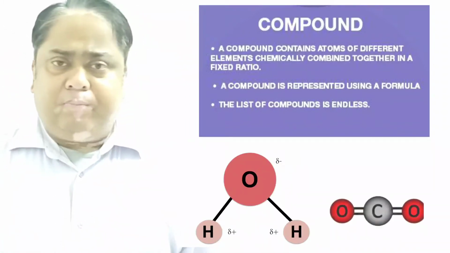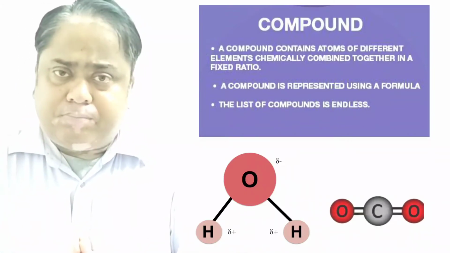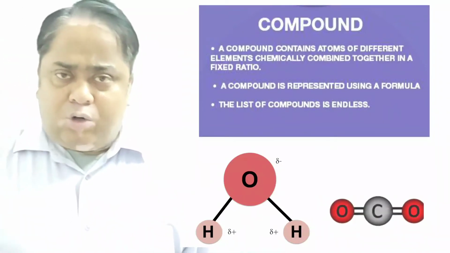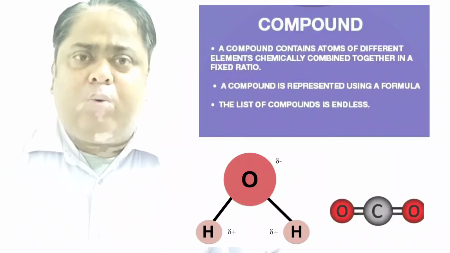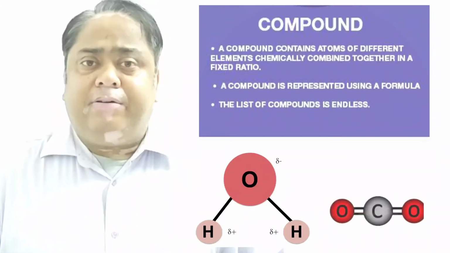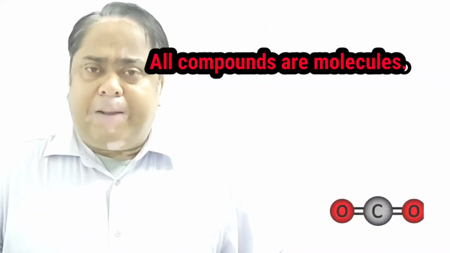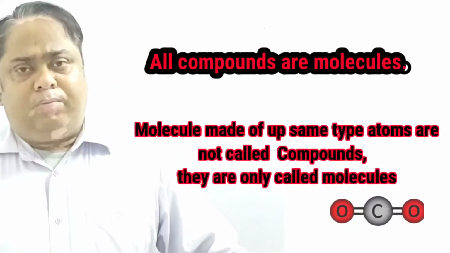If a carbon atom and oxygen atom combine, they form carbon dioxide. Nitrogen and hydrogen combine to form ammonia. So when more than one different type of atoms combine to form a molecule, that molecule is called a compound. But if the same type of atoms are there in the molecule, we only call it a molecule.